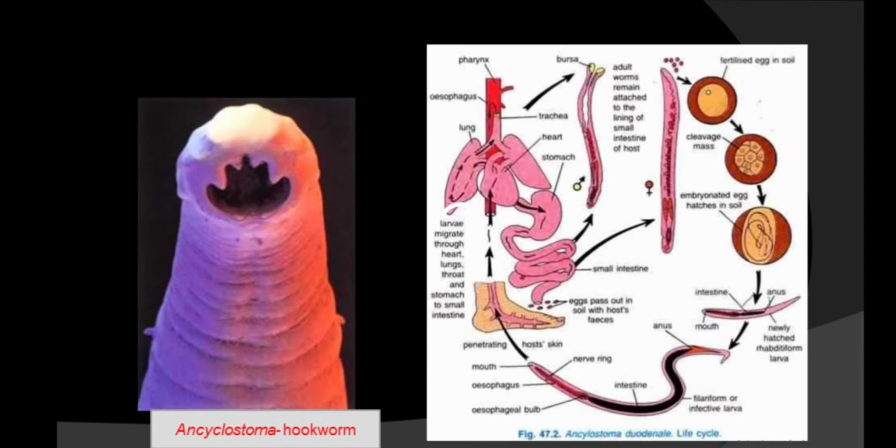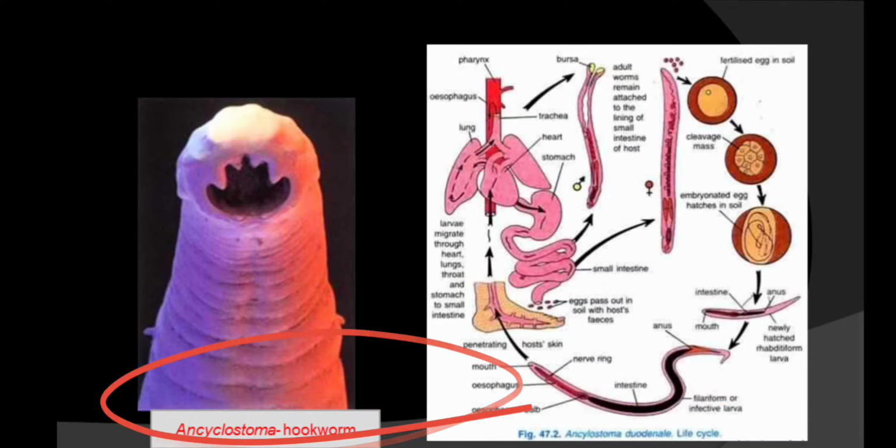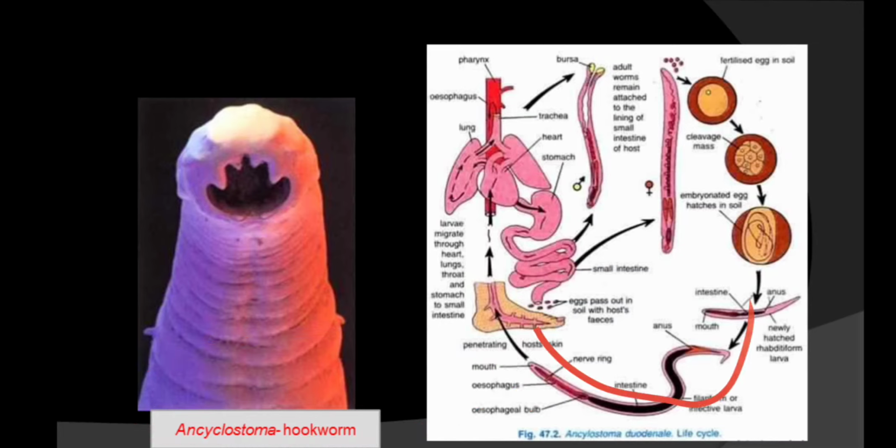This is Ancylostoma. Now you know about Ancylostoma. It clings with the help of teeth. So these are the teeth. With the help of these teeth, it clings in our small intestine. Now how does it reach our small intestine? See this. This is the rhabditiform larva. It is the larva of Ancylostoma. Okay, Ancylostoma larva is rhabditiform, and this larva enters when you move barefoot. So while you are moving barefooted, this larva enters your veins, from where it reaches your heart.